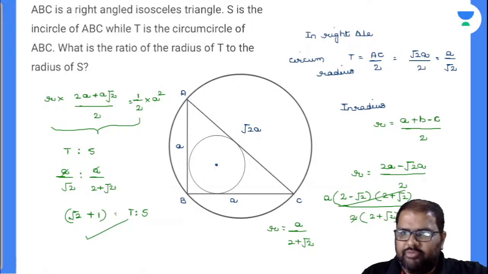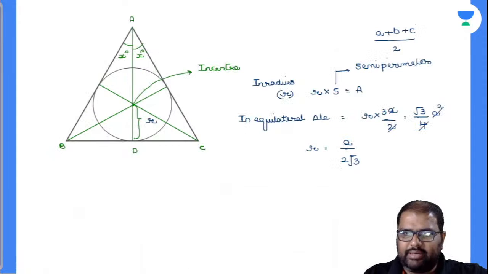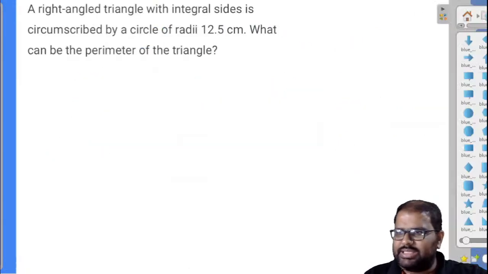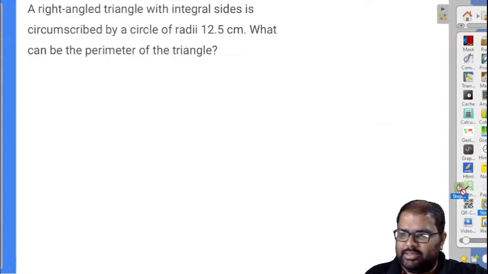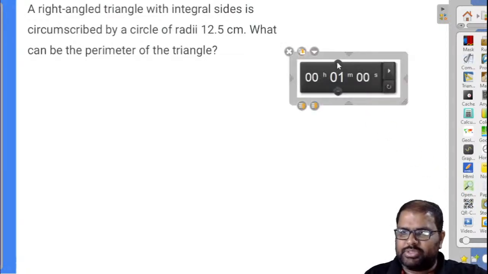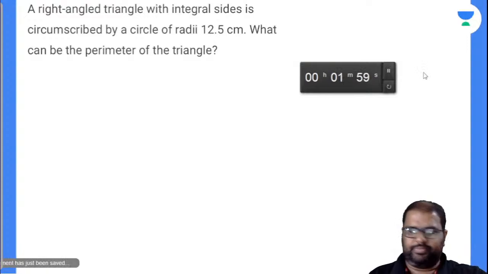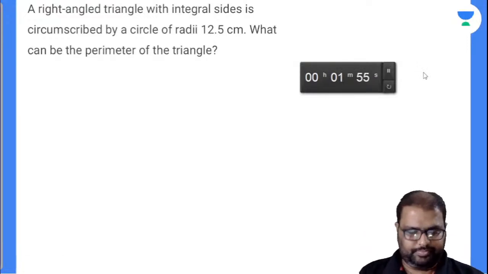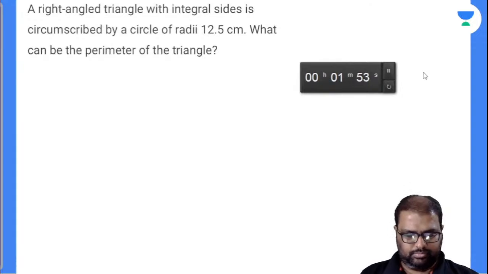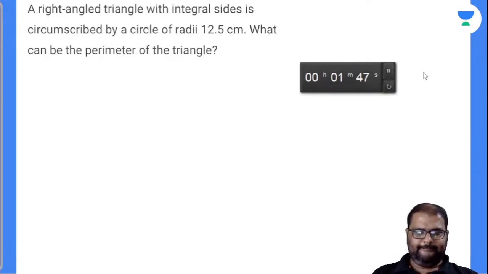Let's solve one more question, then I'll end the class and tomorrow we'll continue with the next. This is an easy question, but sometimes you'll get multiple options, like an MSQ. Let's see the last question. I'll not bore you. Today the strength is very low here. Every day there used to be more than 20 in the class.